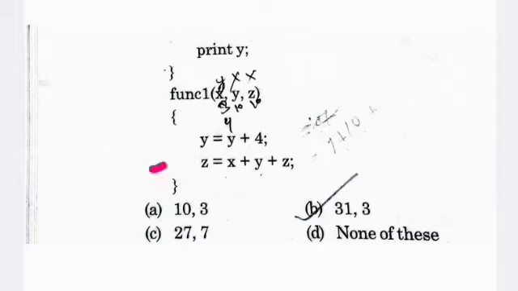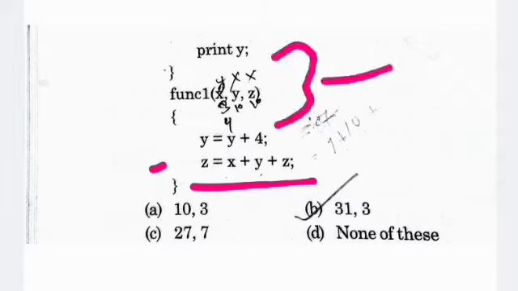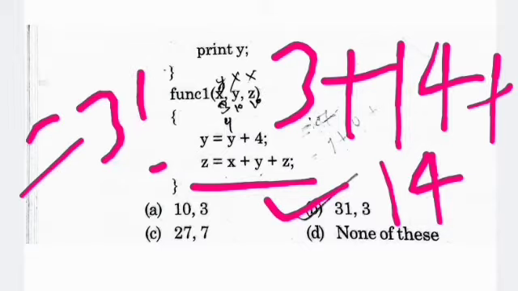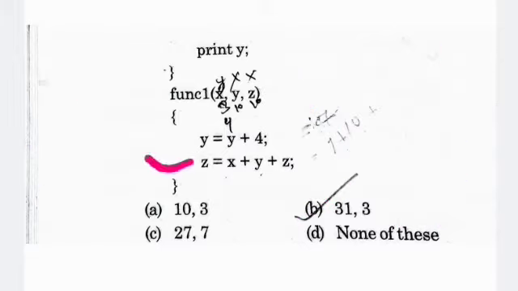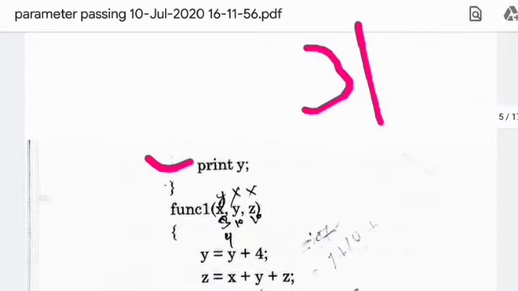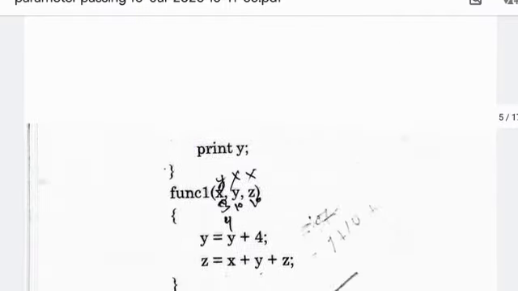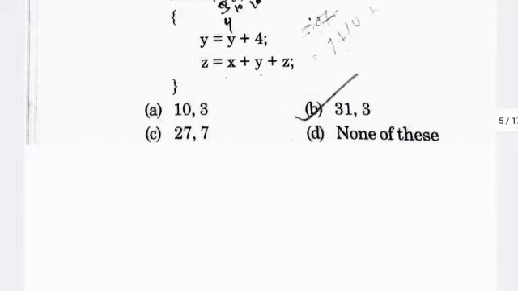So again, call by reference parameter. So we get here z equal to x plus y plus z, where x equal to 3. So 3 plus 14 plus 14 is equal to what? 31. Now the value of x is going to be what? 31. And what is the value of y? The value of y is going to be 3, because here it is representing only the x value. So option B is your correct answer.